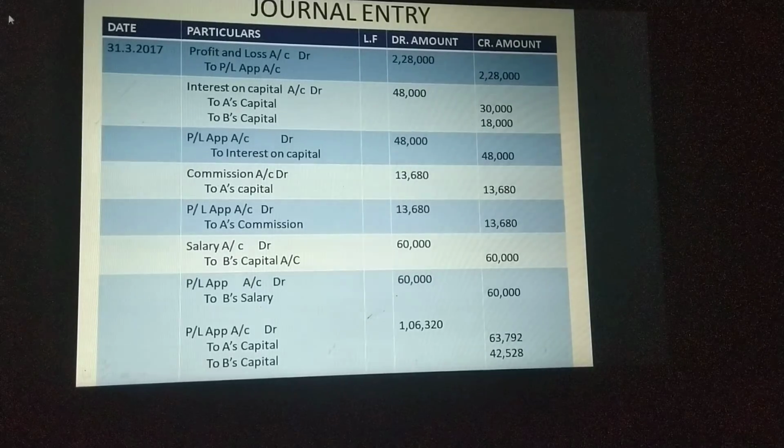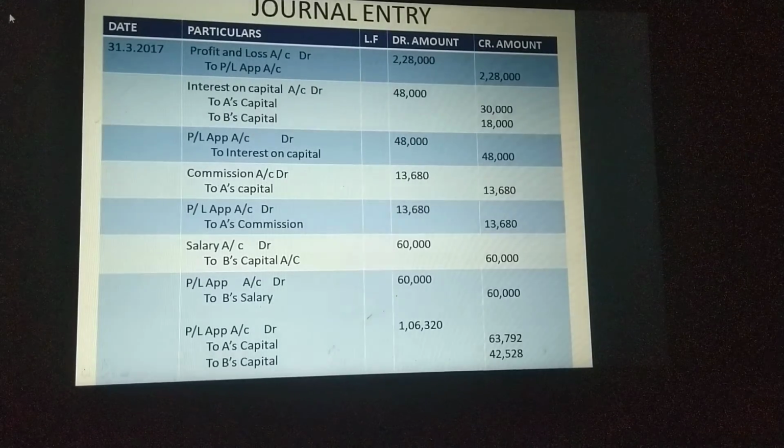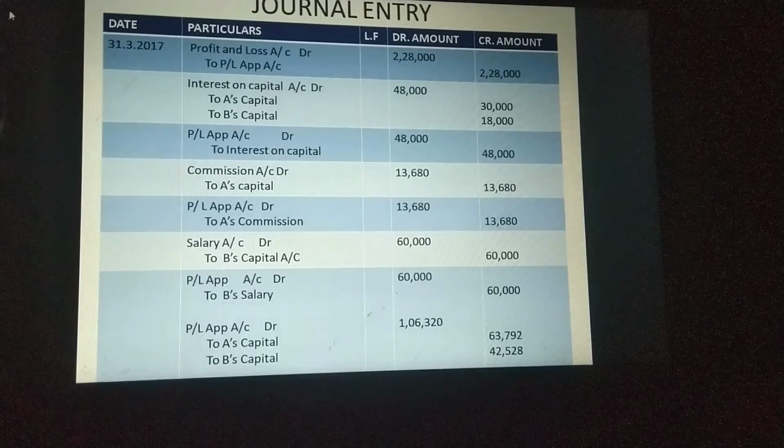Next commission to A's capital. A is getting that, so it is credited in A's capital account. Then profit and loss appropriation account debtor to A's commission. Next, salary to B's capital, profit and loss appropriation to B's salary. Okay, now last, profit and loss appropriation account profit. For that the journal entry will be profit and loss appropriation account debtor to A's capital, B's capital. So you can see here all items, interest on capital debtor to A's capital, B's capital, it is going to capital account.